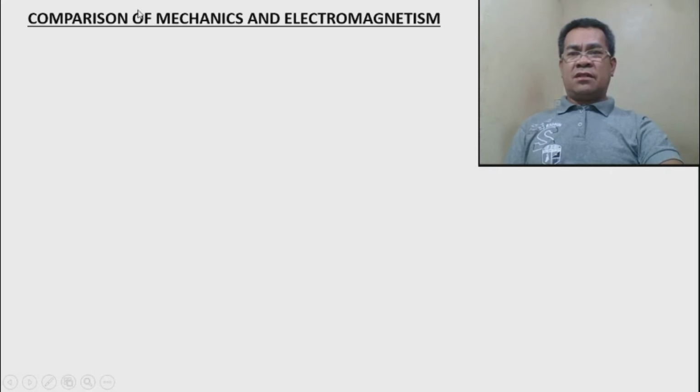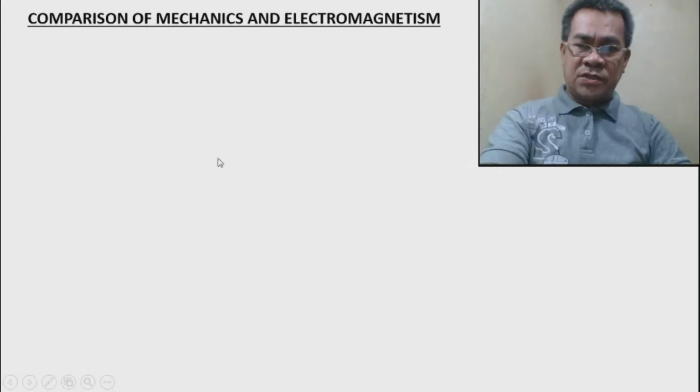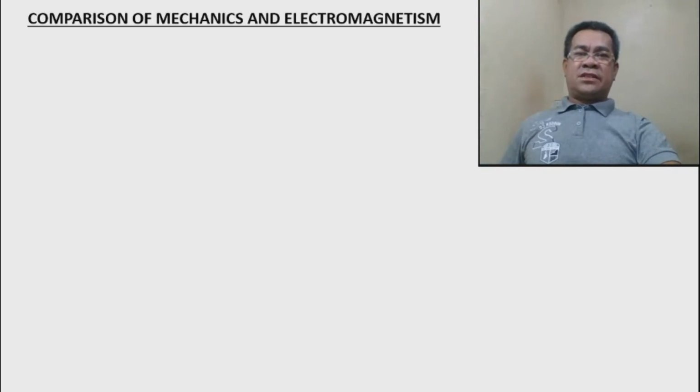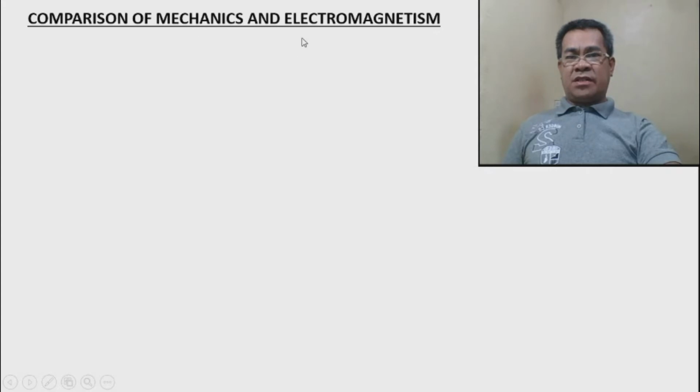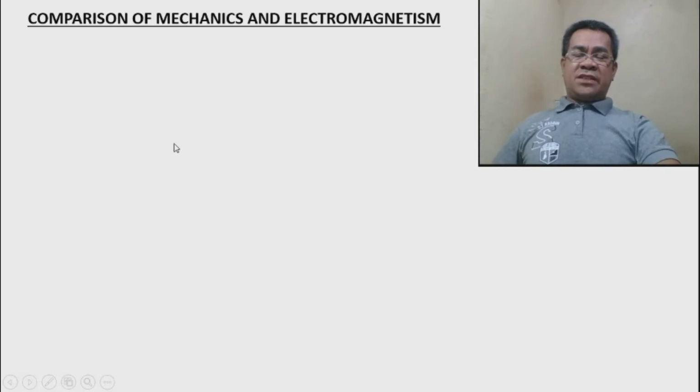Okay, so there are comparisons, there are similarities, and they also have differences. Now take note that in this topic we are concerned with electromagnetism, and it was assumed that we are done with mechanics. So therefore we can relate these two. We have to connect this one by some analogies or similarities. So what are the similarities of mechanics and electromagnetism? By the way, when we say physics, physics is just an interaction between particles. That's it. If you are asked what physics is, physics is an interaction between particles.